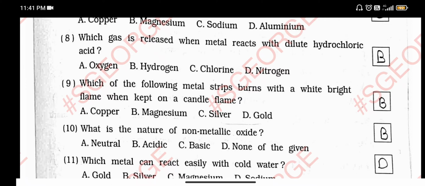Number 9, which of the following metal strips burns with a white bright flame when kept on a candle flame? That is magnesium. मैग्नीशियम को जब आप फ्लेम मतलब जब आग या गैस पे रखते हो तो वो एक फ्लेम प्रोड्यूस करता है, और वो है एक मैग्नीशियम.